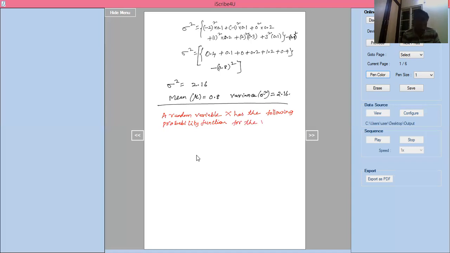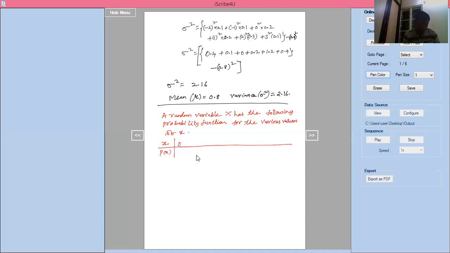One column should be x, another should be p of x.